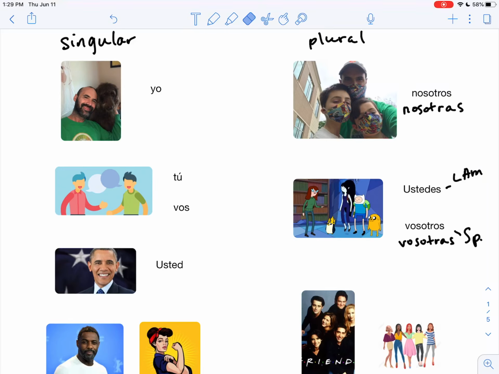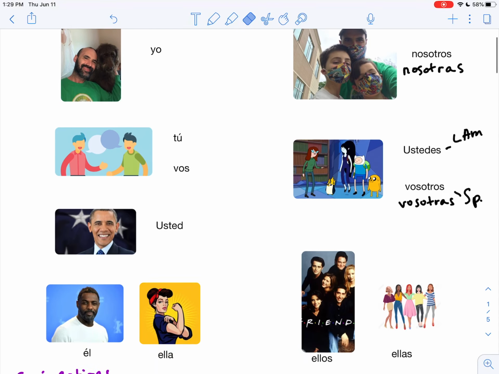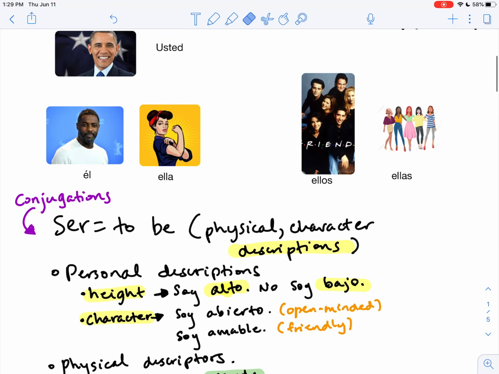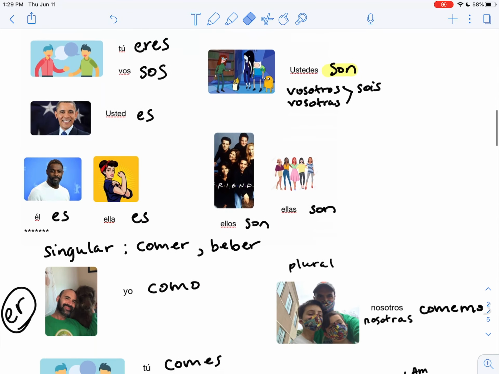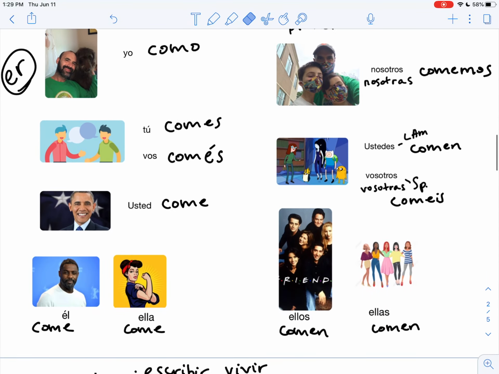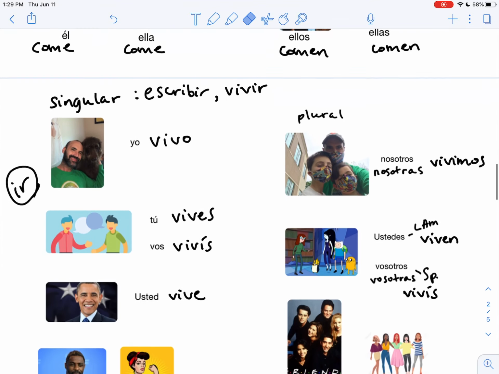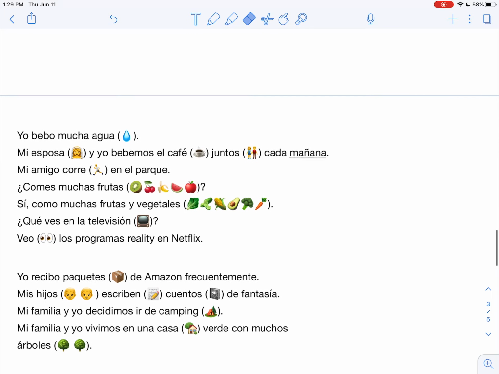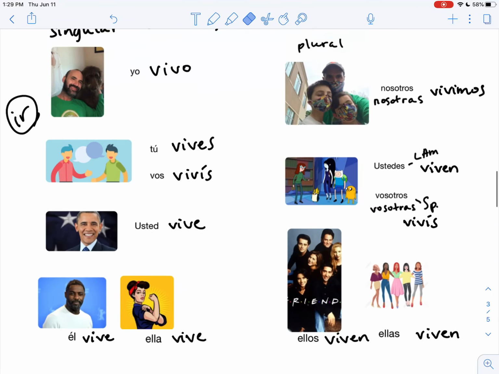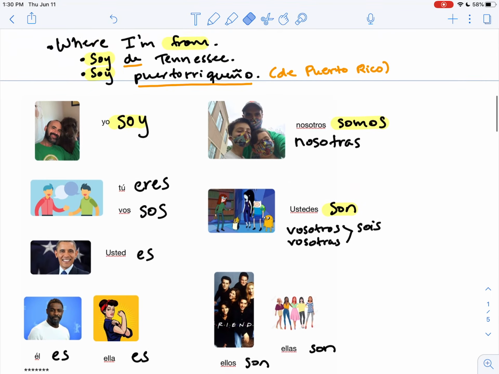Hola! Today we are going to be talking about ER and IR verb conjugations. Here's a quick preview. Y unos ejemplos. Alright, let's get to work.